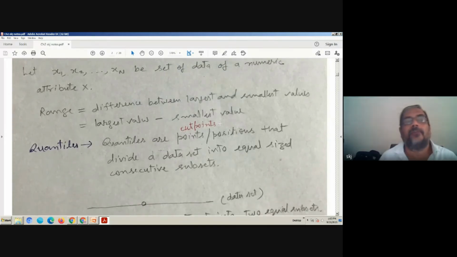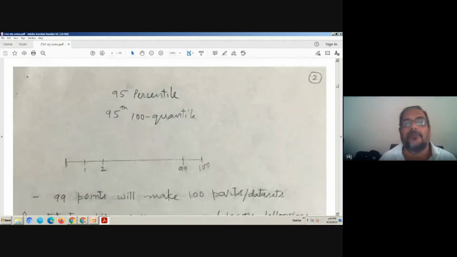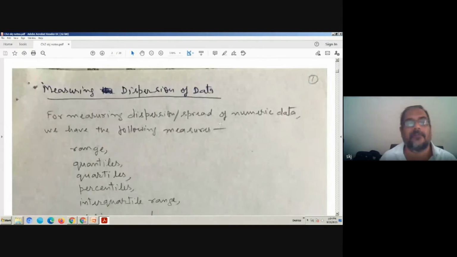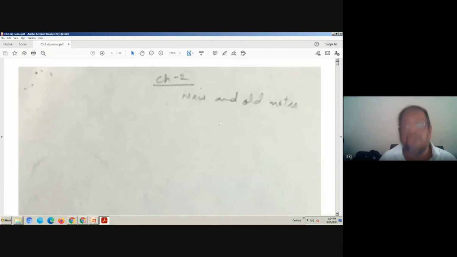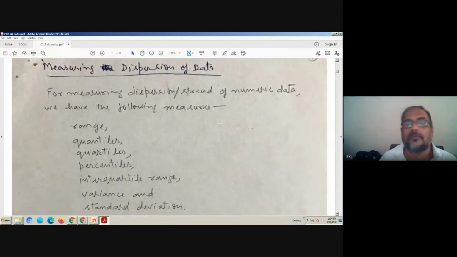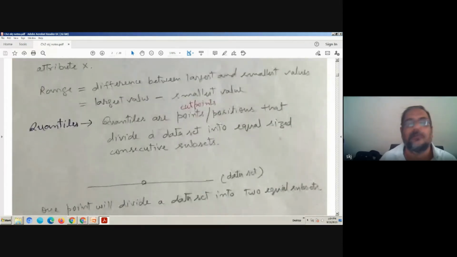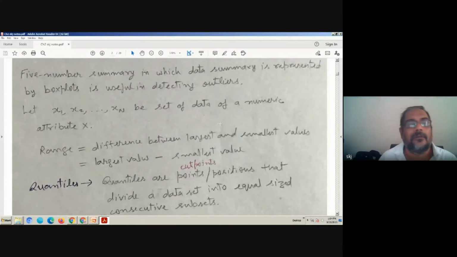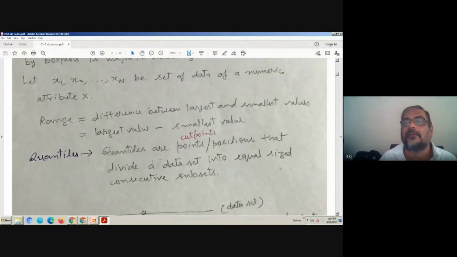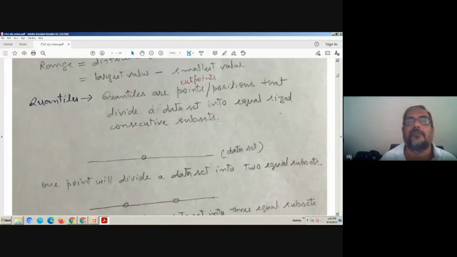Let x1, x2 up to xn be a set of data of numeric attribute X. X is one numeric attribute and it has several values, so they are shown as x1, x2, xn. Range is the difference between the largest and smallest values: largest value minus smallest value.